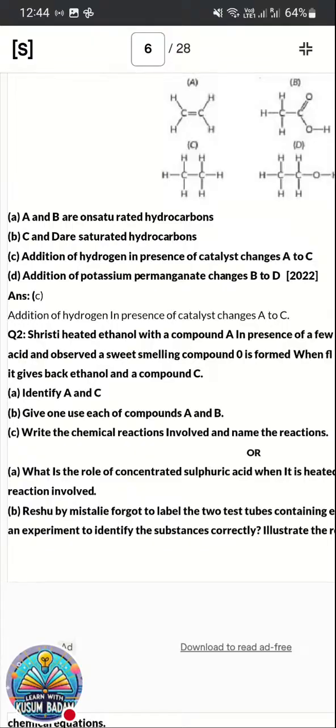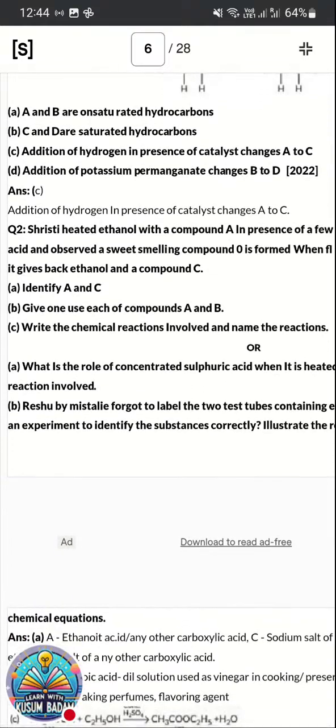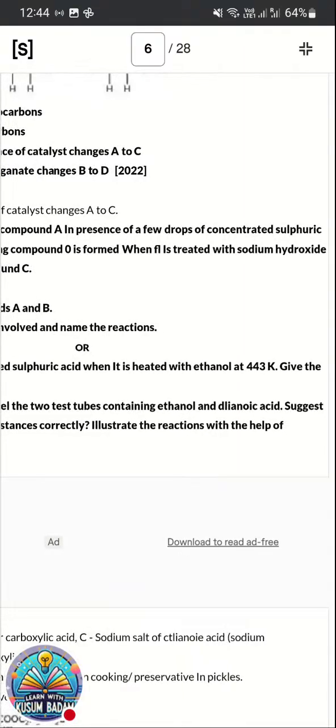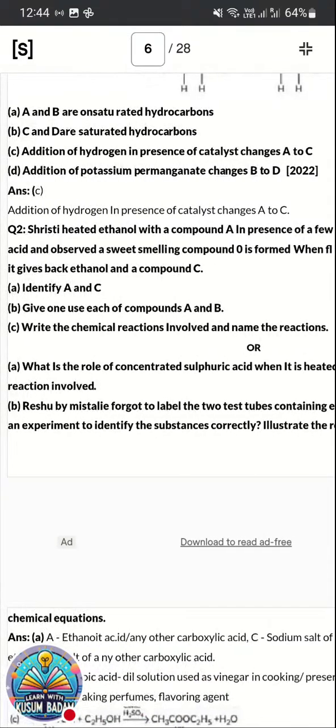Now moving to the next question. What is the role of concentrated sulfuric acid when it is heated with ethanol at 443 Kelvin? So concentrated sulfuric acid is a dehydrating agent. Give the reaction involved. So here ethanol in presence of concentrated sulfuric acid will convert into ethene with the liberation of a water molecule. As concentrated sulfuric acid is a dehydrating agent, it will remove a water molecule from ethanol.